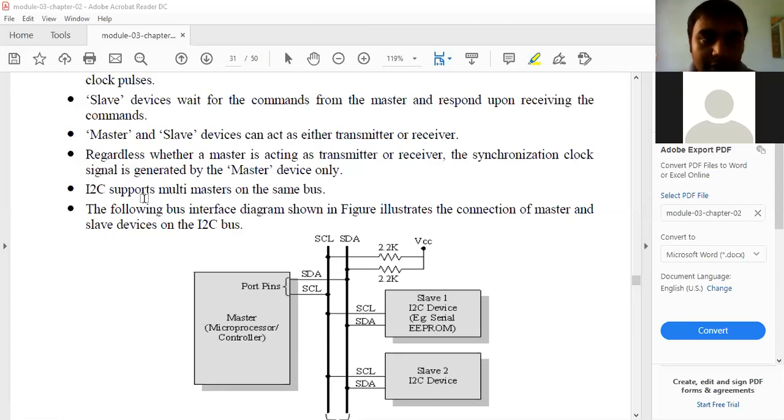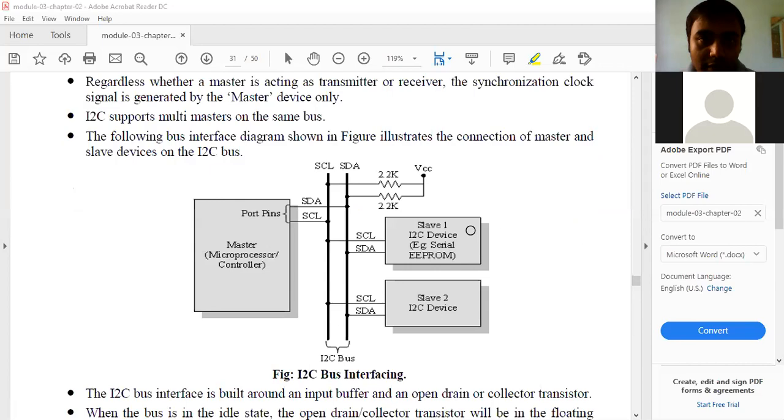I square C supports multi-master on the same bus. The following bus interface diagram shows this, okay, observe. As I was telling, there are two lines, SCL and SDA: the serial clock line or synchronous clock line, and the serial or synchronous data line. These are the two lines, right? SDA, SCL, port pins, slave one, slave two, and the master. These are the different slaves, slave one, slave two, that is I square C device, I square C device.